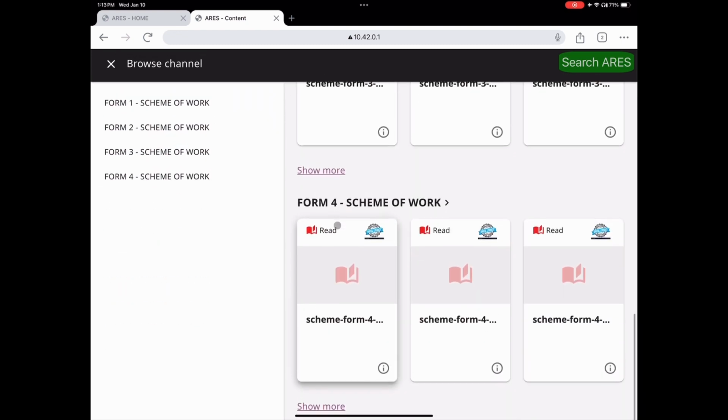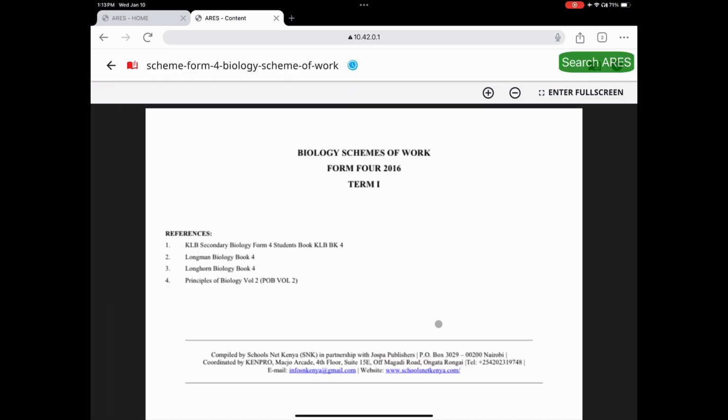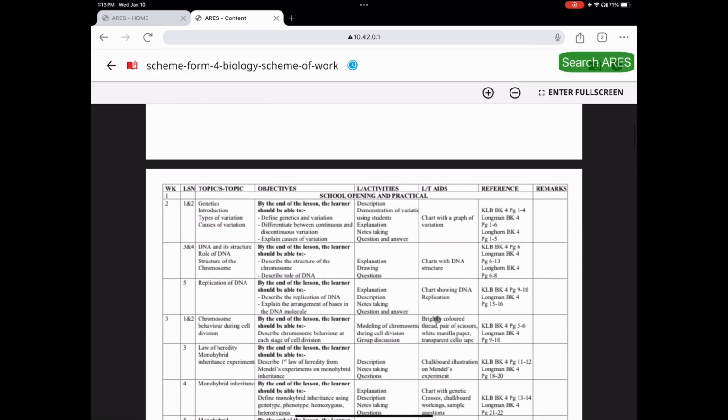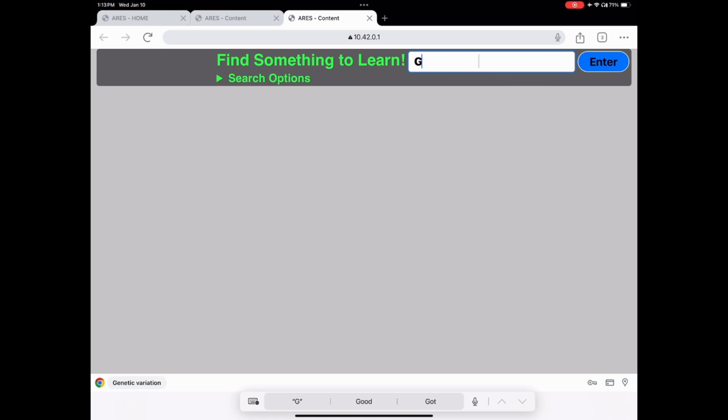On the next page, you will see the order in which all the content is available for you. For our example, we are going to look at what we have on schemes of work and on a particular topic called genetic variations. It's called genetics. There is introductions and there is types of variations and cause of variations. Click on the green icon on the right corner of your screen. Click on it and it will lead you to a search option. Type in genetic variations. Then click on enter.